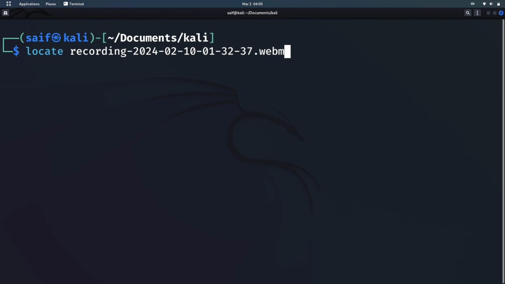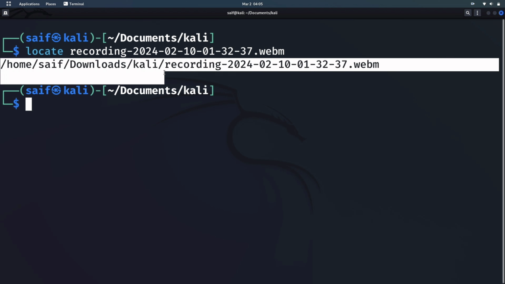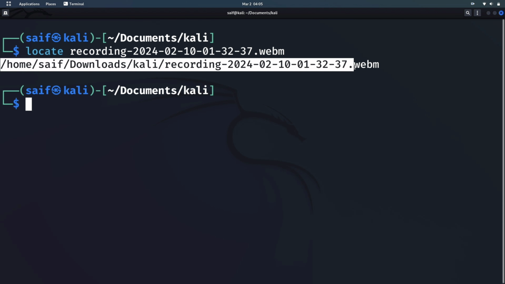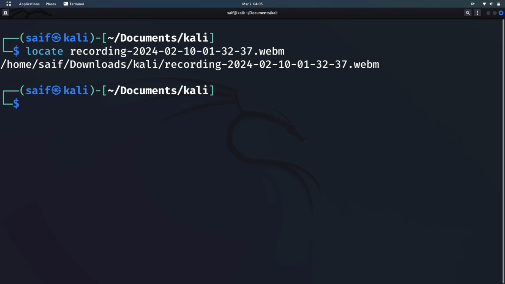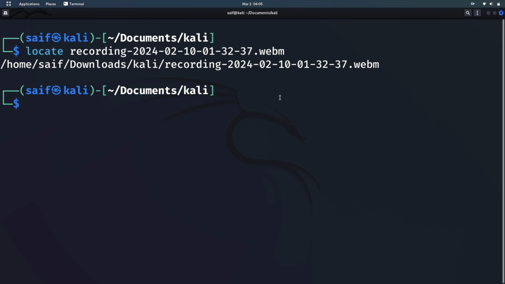for example, I have this file in some directory, but I don't know where it is present. Let me just type locate and the name of that particular file and hit enter, and it will give you the entire path of where it is present. Here you can see it is present in downloads and again Kali, and then here you can see the entire path.